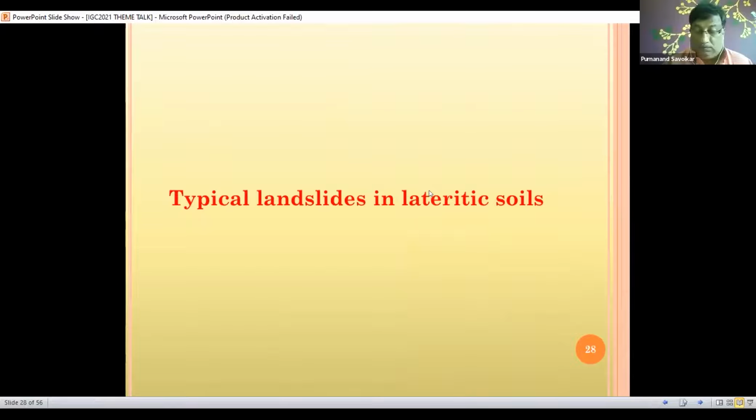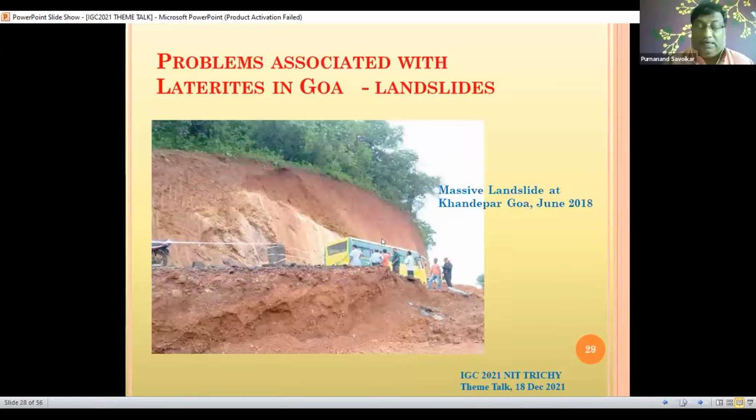Then the major problem in Goa is landslides. This landslide occurred in 2018, where a vertical cut of about 20 meters was made for an approach road, and in the immediate rainy season, this slope collapsed. A yellowish to pinkish colored layer is responsible for such collapse.